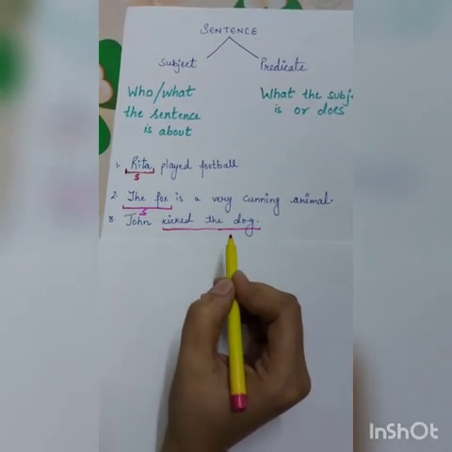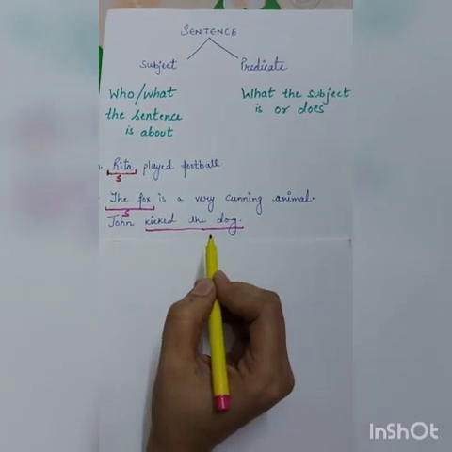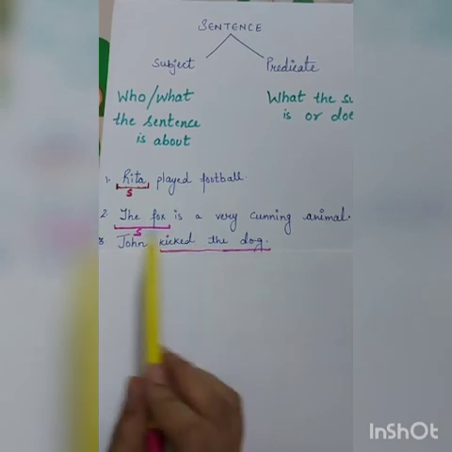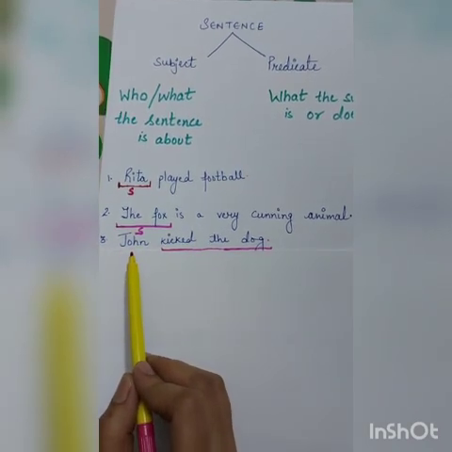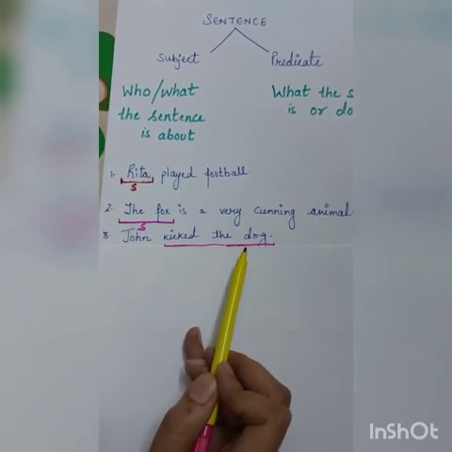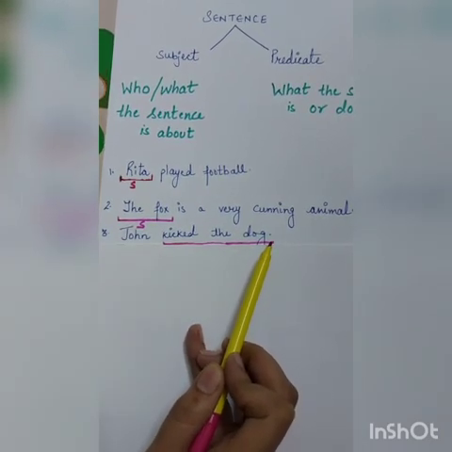Why? Because it tells what John did. So what did John do? John kicked the dog. So kicked the dog will be the predicate here.